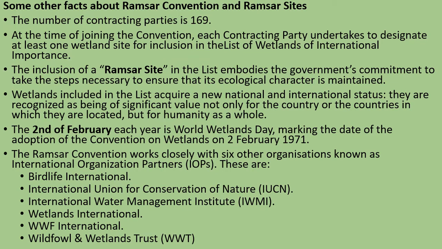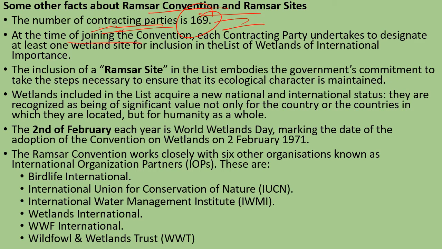Furthermore, you need to remember some more facts about this Ramsar Convention. The contracting parties, like India, like Iran, like Canada, like England, so all such countries are the contracting parties. There are 169 contracting parties to this Ramsar Convention.